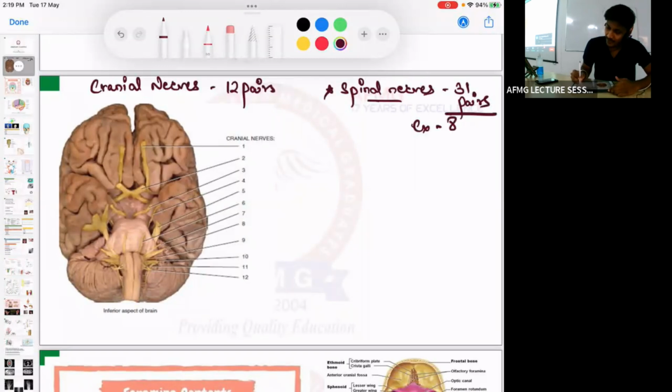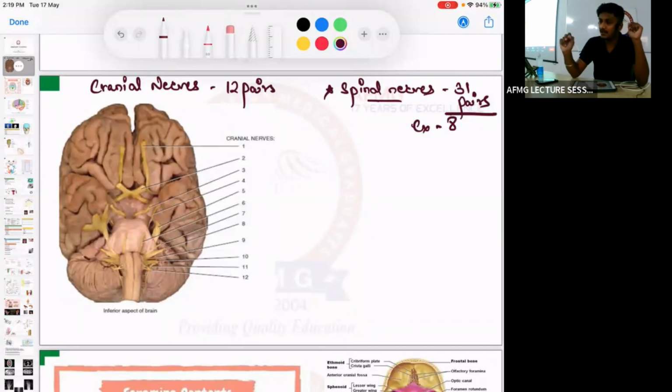Cervical pair 8. Why am I telling this? Because you tend to forget this. This question was asked: how many cervical vertebrae are there, and people marked 8. How many cervical nerves are there, and people marked 7. So cervical vertebrae are 7.